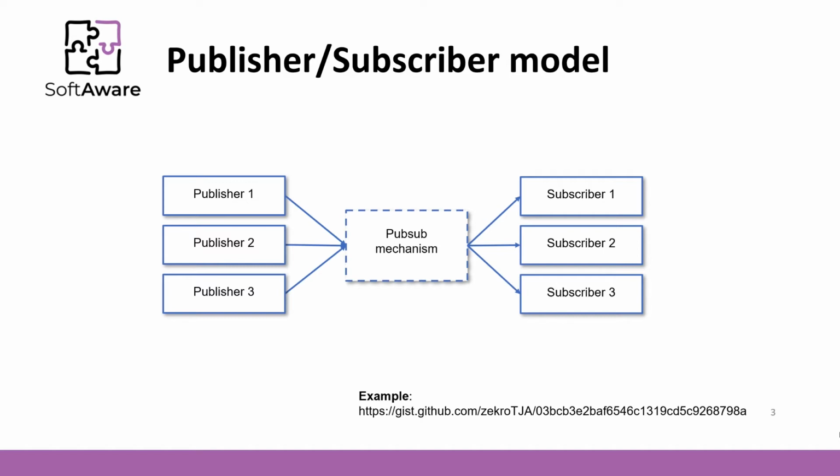When an event is published, the pub-sub mechanism sends the event to each subscriber. After an event is received, it cannot be replayed, and new subscribers do not see the event. Let's see an example of a publisher-subscriber model that uses the C# language.